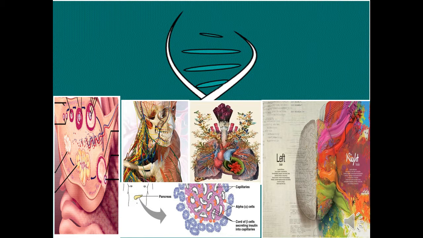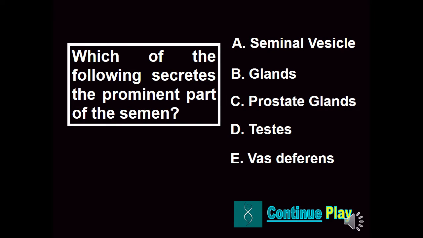For the next question, which of the following secretes the prominent part of the semen? Is it A, the seminal vesicle, B, the glands, C, the prostate glands, D, the testes, or letter E, the vas deferens? The correct answer is letter A, the seminal vesicle.